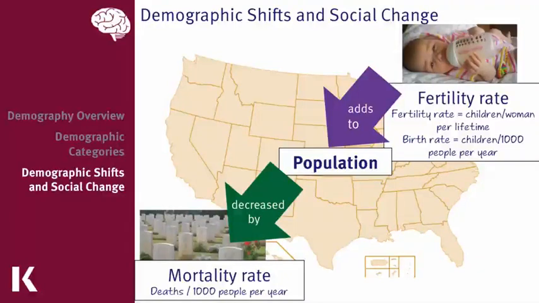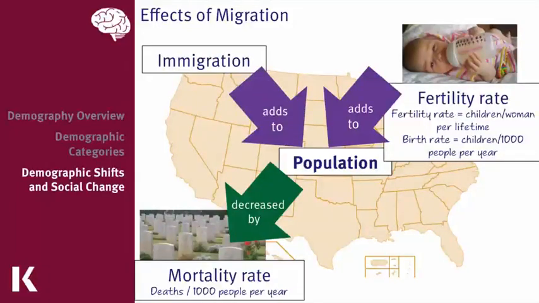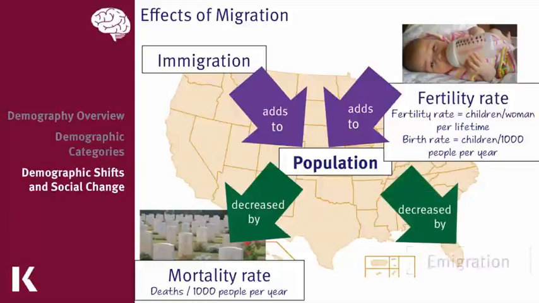Currently, the mortality rate in the U.S. is somewhere between 7 and 8 deaths per 1,000 people. When these two rates are in balance with each other, the population will stay static. However, migration also influences the number of people living in this country. So as people immigrate into the country, it will add to the population, and as people emigrate out, the population will be decreased.